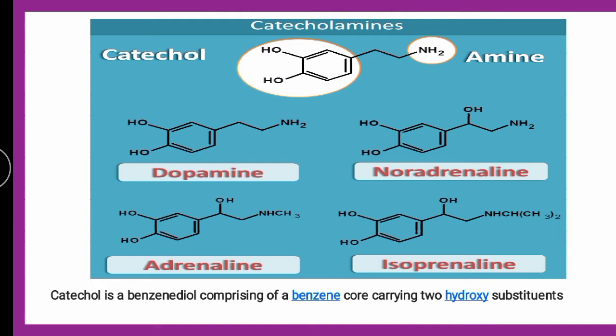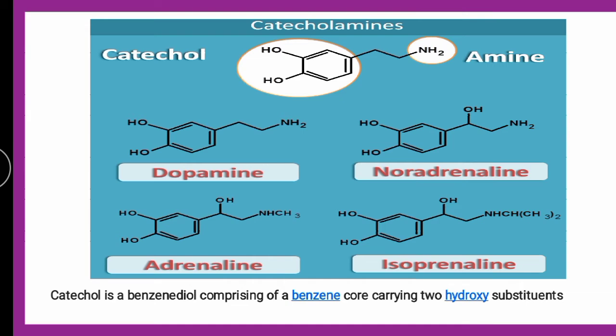Now if you look into the dopamine, noradrenaline, adrenaline and isoprenaline structures properly, you will find that each is a benzene diol. All of these contain two hydroxys and benzene, so it is catechol. If you look into the evolution of the structure, dopamine is the simplest form, which you can see here. It is CH2CH2NH2. In noradrenaline it is not CH2; one hydrogen is replaced with hydroxy.